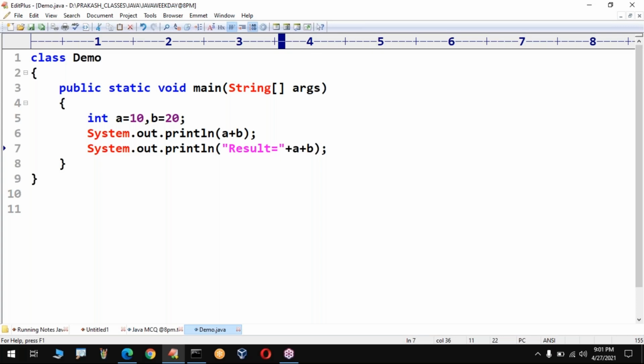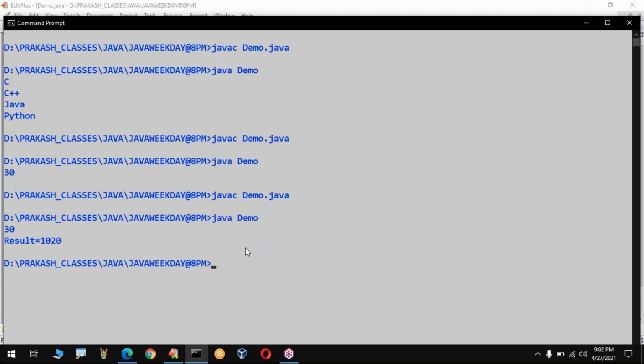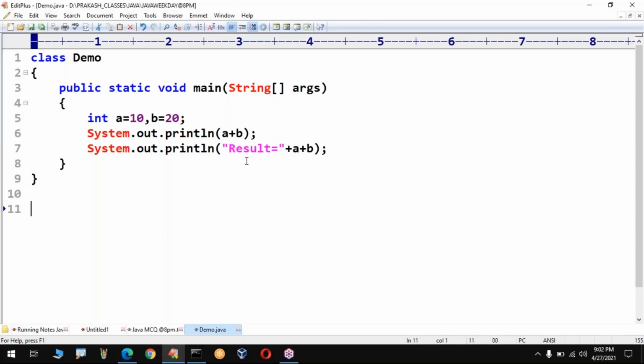Wow, perfect. Here you may get confused. What is that confusion? Two plus symbols are there. One is the append operation, another one is addition. How is Java going to recognize? That's why I am giving an example for this program. Make sure the answer which you are going to get is result is equal to 30. No, you are going to get an answer like this. Have a look once. javac Demo.java, java Demo. The answer is nothing but 30. In the next case, result is equal to 1020. It is performing an append operation, not a calculation.